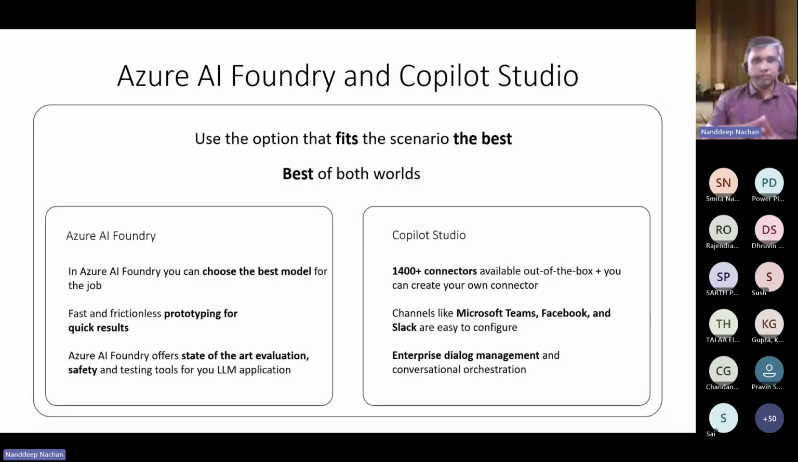So you can choose Azure AI Foundry for custom model experimentation, rapid prototyping, and robust evaluation. And then you can use Copilot Studio for seamless integration, scalable enterprise app solutions, and pre-configured AI capabilities. So now let us have a look at the key differences. Okay, so when to prefer which option.